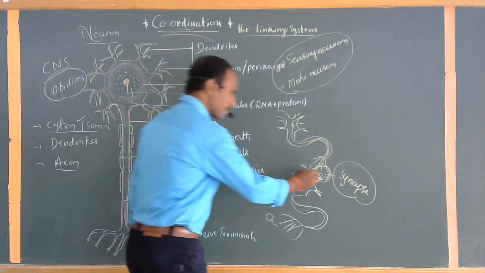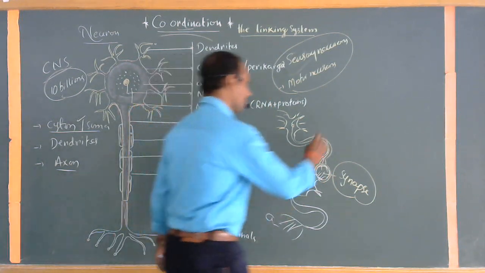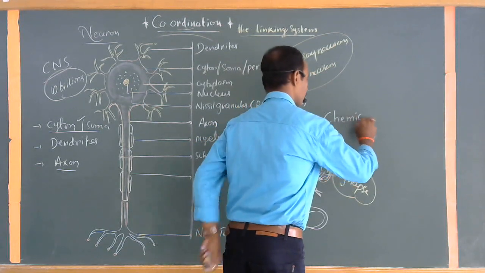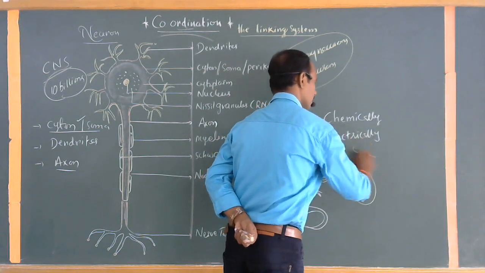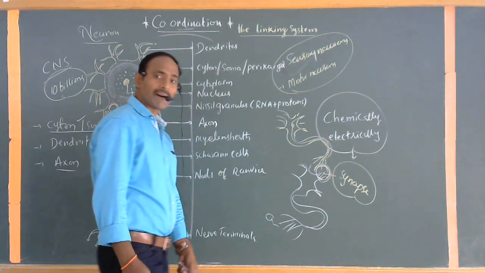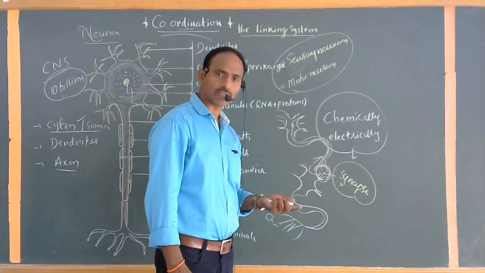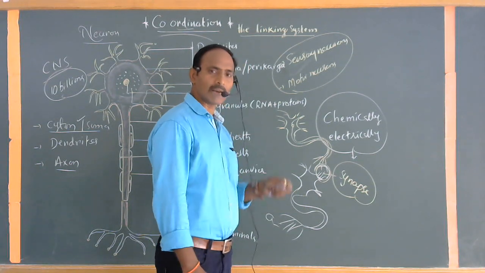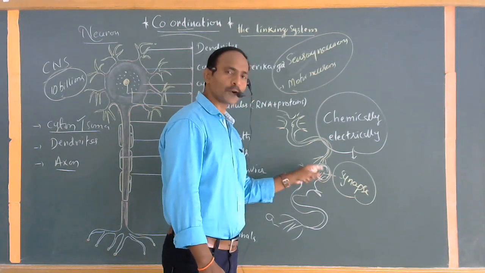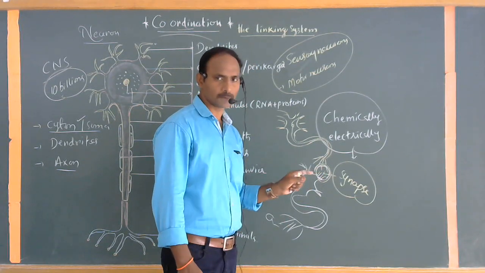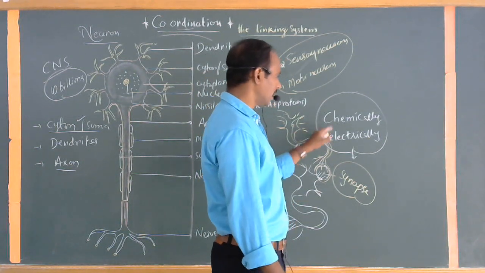But actually, the message can be transported from one neuron to another by two main processes, either chemically or electrically. There are two kinds of message-passing procedures: chemical synapses or electrical synapses. Mostly in our body, the transmission might be by electrical synapses. But there is no separate protoplasmic connection across these synaptic gaps. They have two kinds of message transmission, either chemical or electrical.